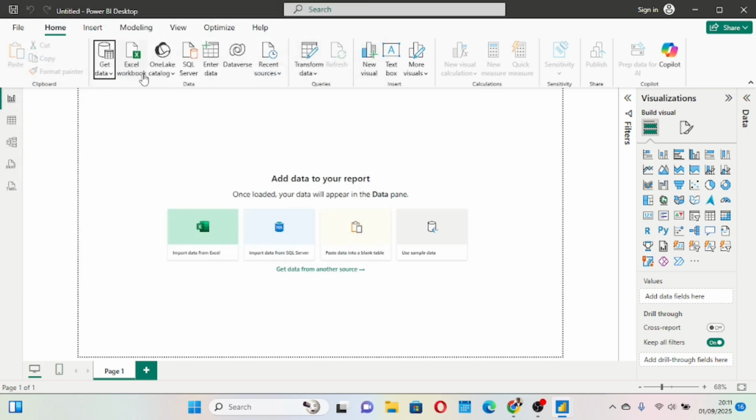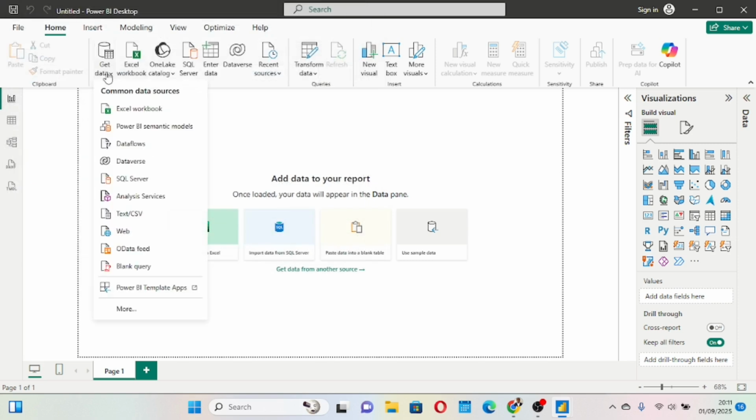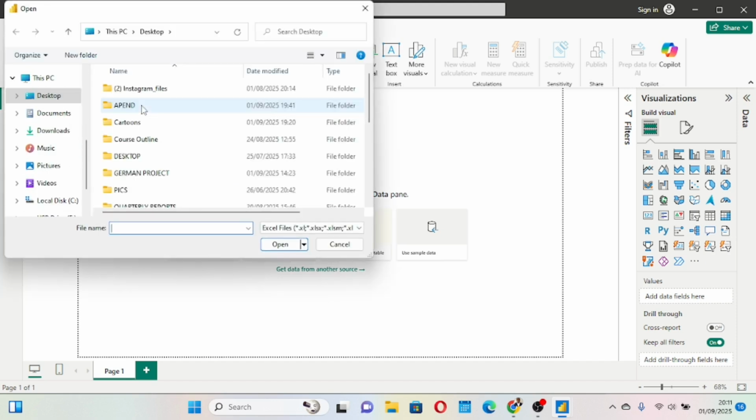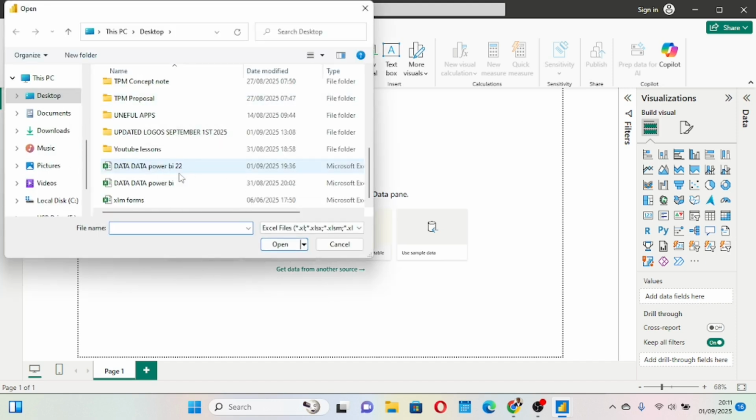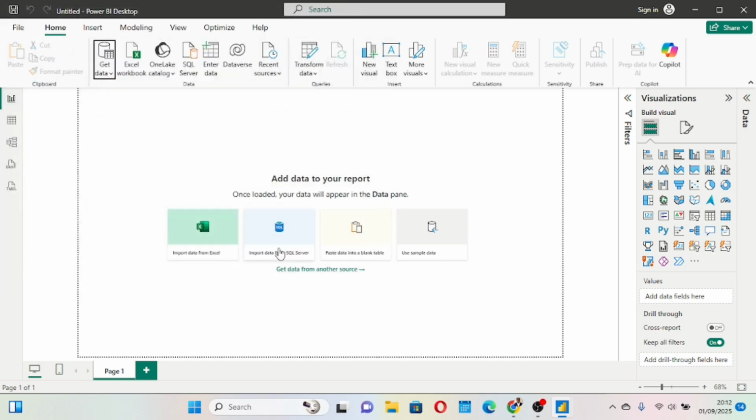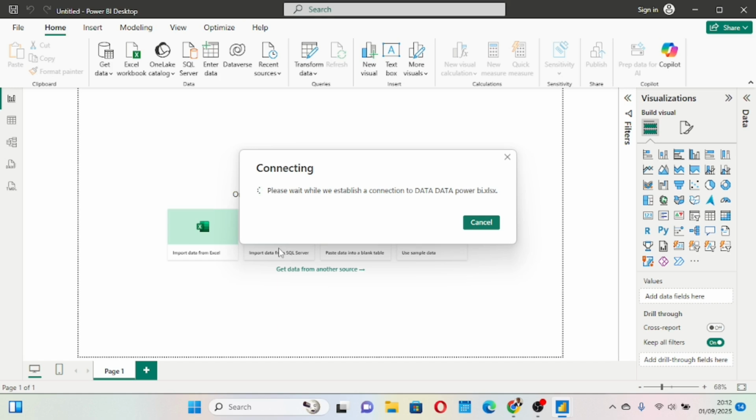But now we want to pick an Excel file. So I'll click here, go to Excel workbook, and click. Remember we said we wanted to bring in this data, the first data I sent you. I'll select this and then click open. Then I'll give it some time to load.